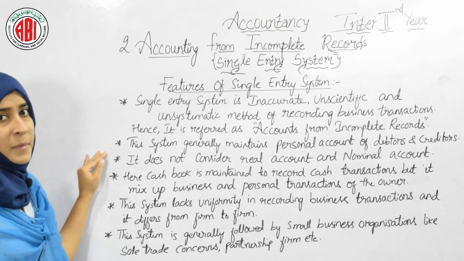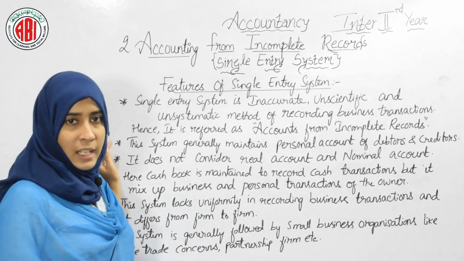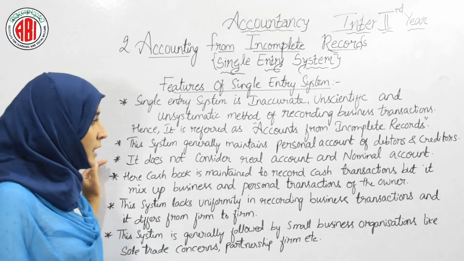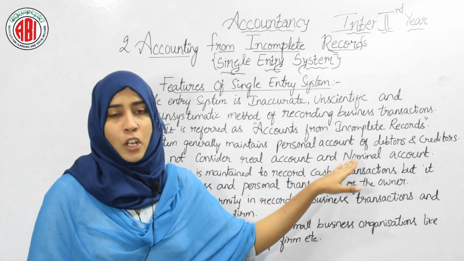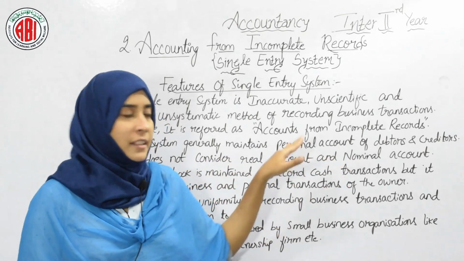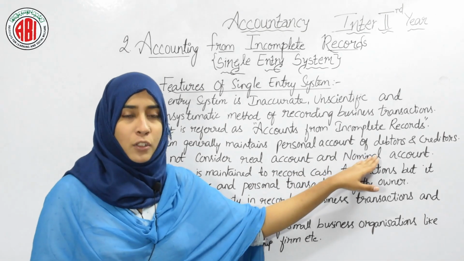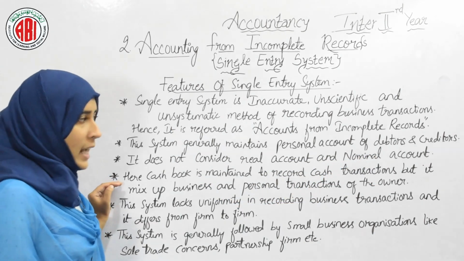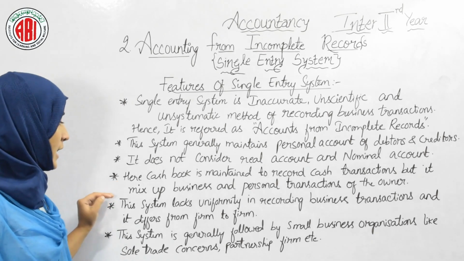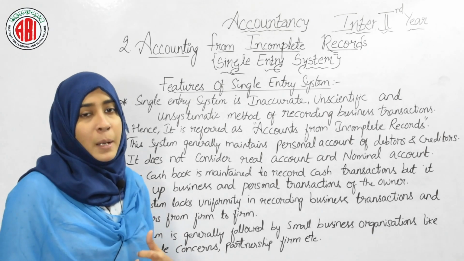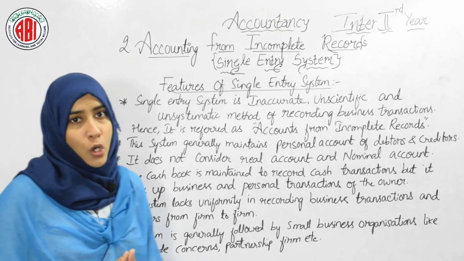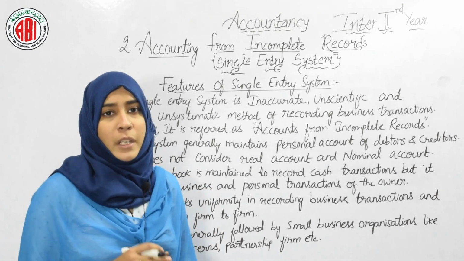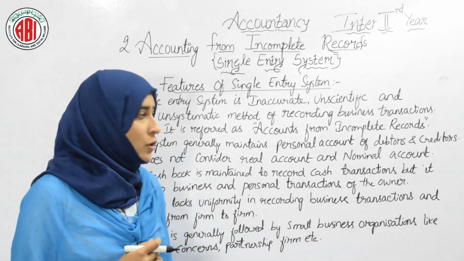This system generally maintains personal accounts of debtors and creditors, and it does not consider real accounts and nominal accounts. Here cash book is maintained to record cash transactions, but it is a mixture of business and personal transactions of the owner.